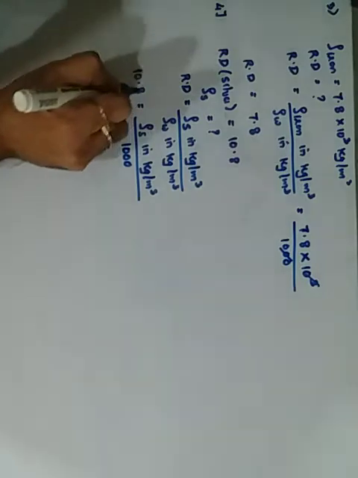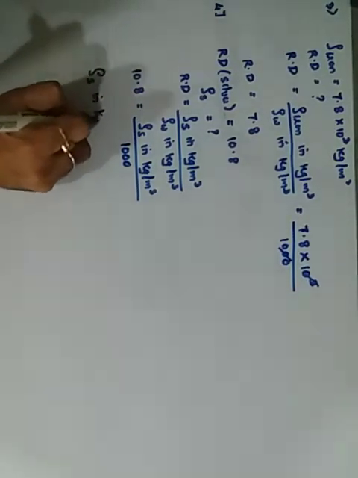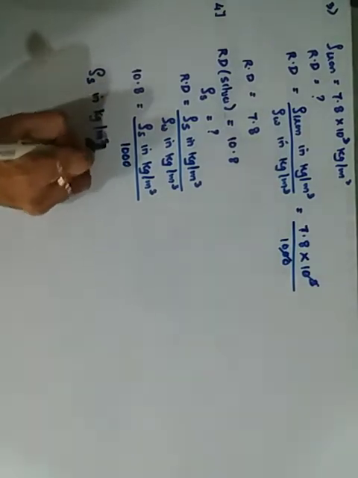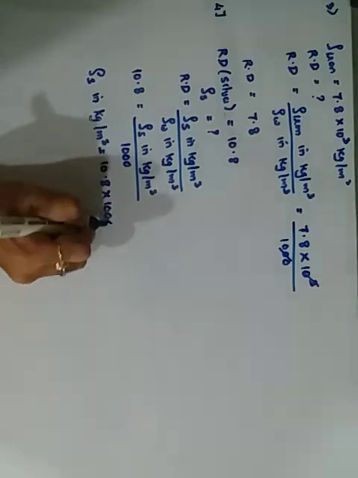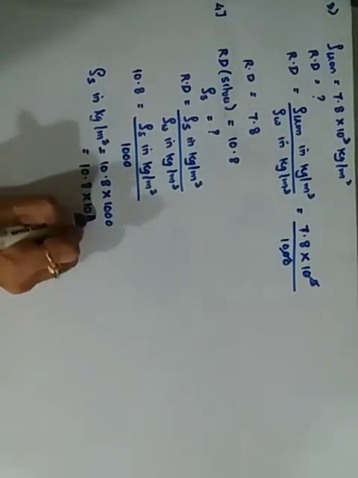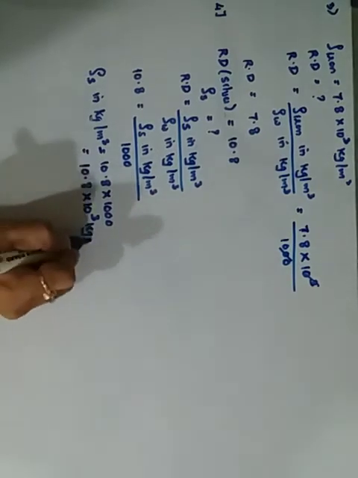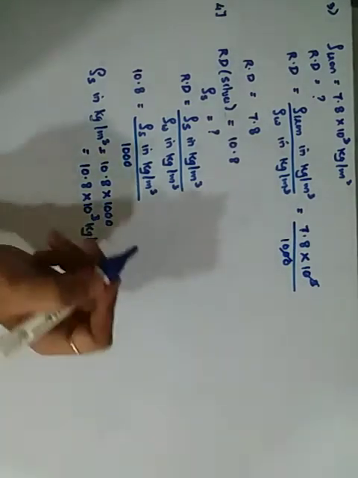So when I cross multiply, density of silver in kilogram per meter cube is simply 10.8 multiplied by 1000, which is 10.8 into 10 raised to 3 kilogram per meter cube. Simple application. All are simple application questions. Let me continue.